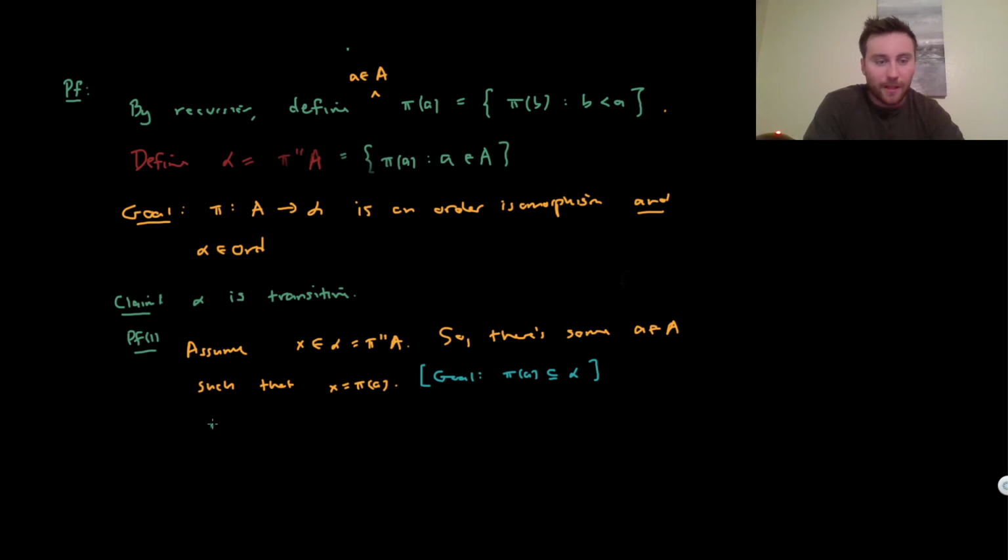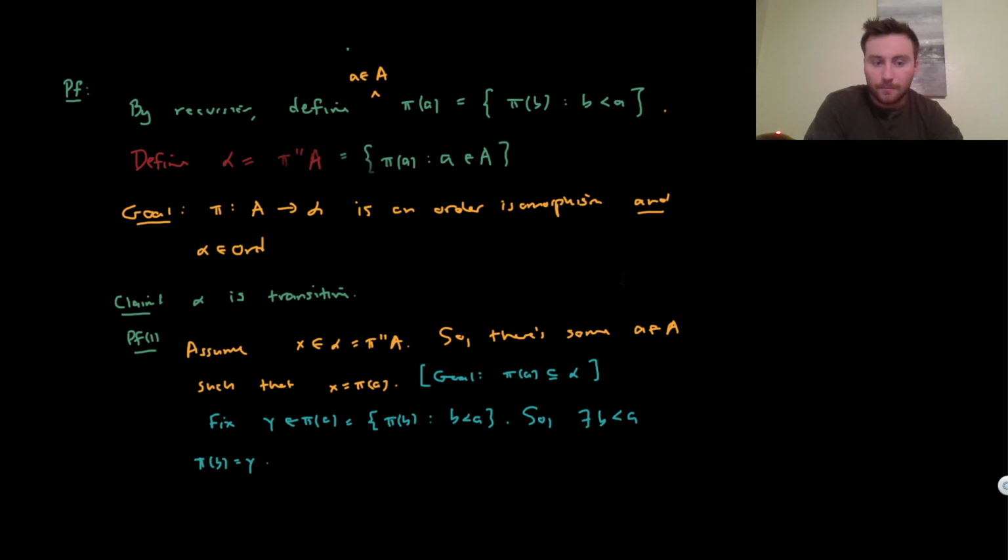We fix some y that's an element of pi of a. And what do we know by definition? Well, pi of a is equal to the set of all pi of b such that b is less than a. So there exists some b less than a such that y is equal to pi of b.